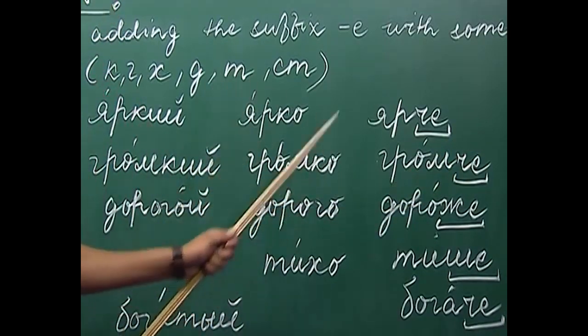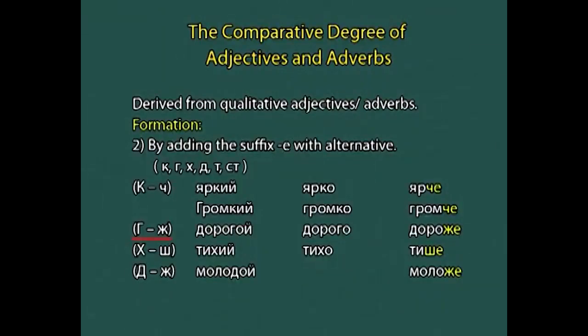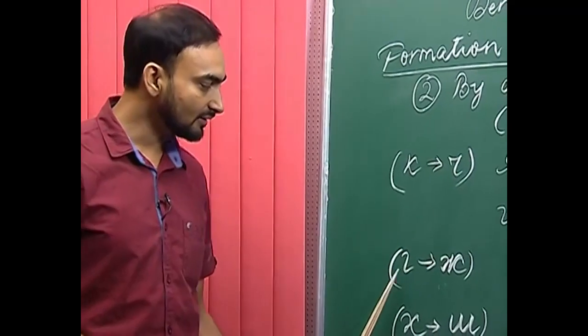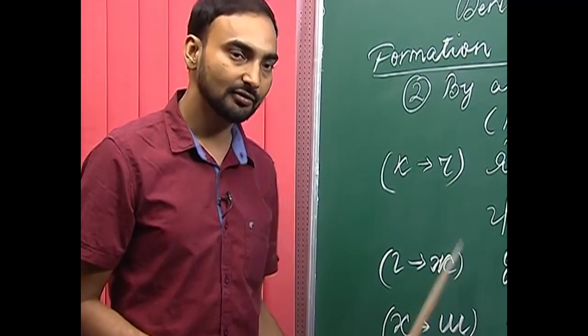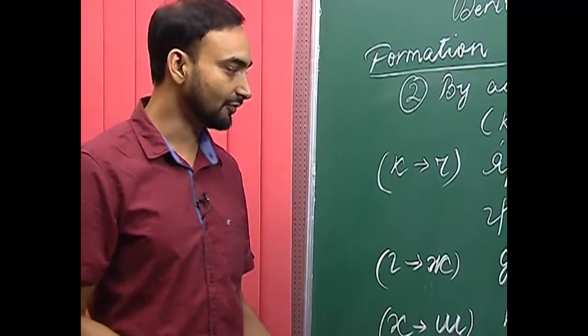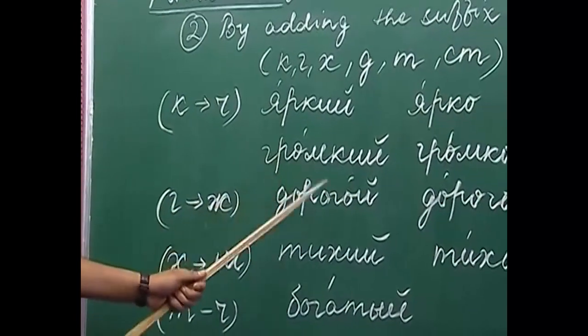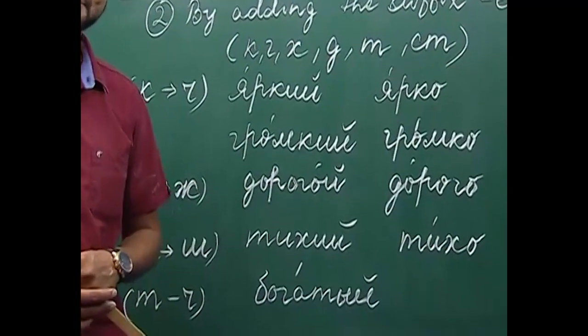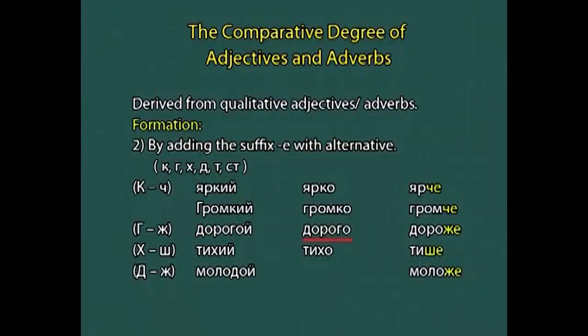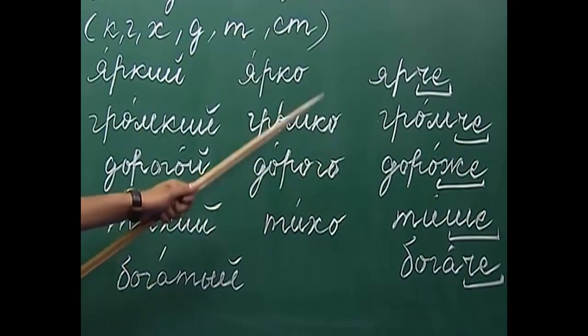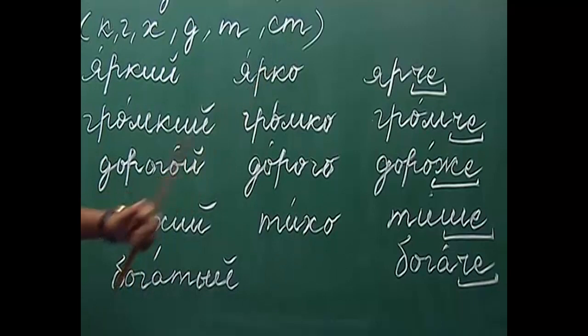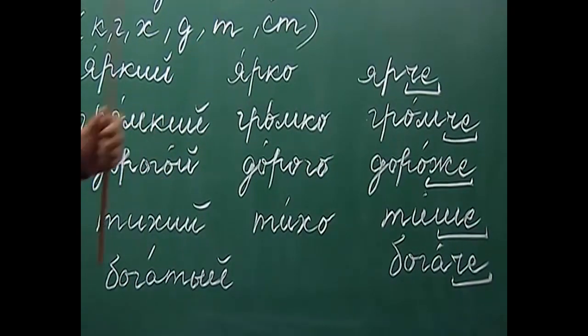Gromki, gromka, gromche. The next consonant alternation that we will be talking about is g changes to zh. For example, let us take this adjective daragoi. What is daragoi? Daragoi is dear or expensive, and the adjective is daragoi and the adverb is doraga. Doraga again is an adverb. How do we form the comparative degree?